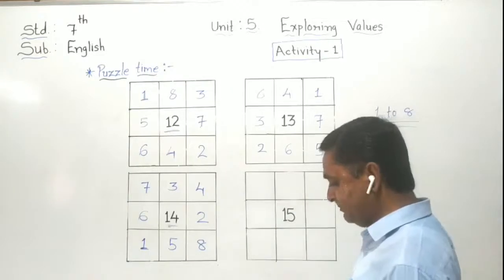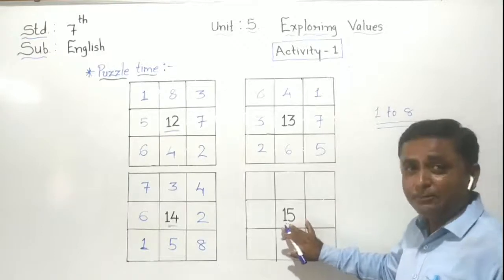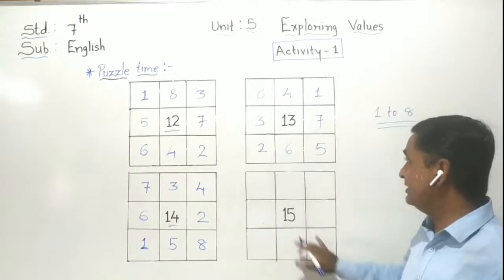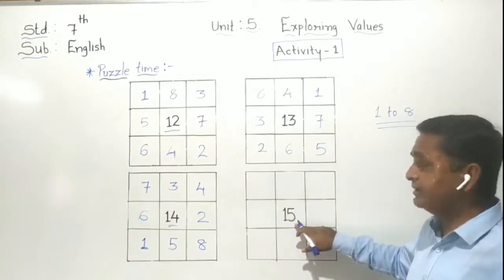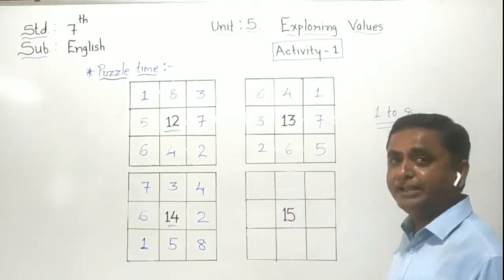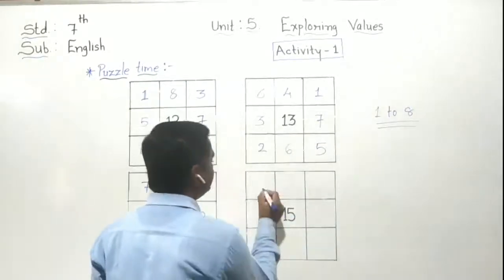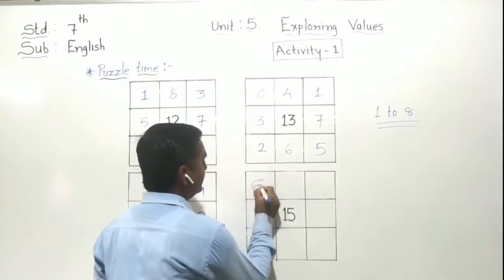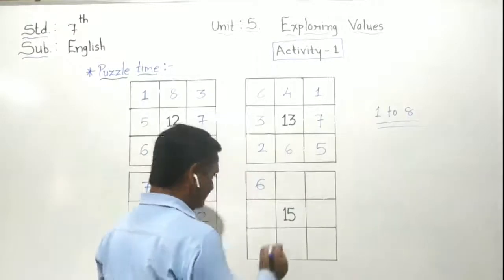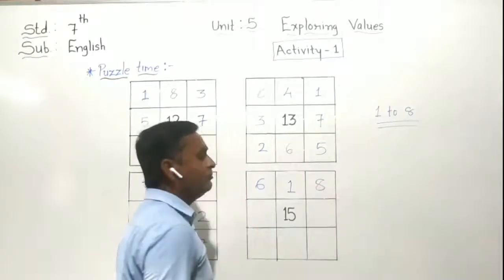Now the last puzzle remaining. Now we have to do the last puzzle. The middle box value is 15 given here. We have to make a total of 15 here. So we have to make 15 to complete the puzzle. First of all, 3 boxes are given here. I put values here. For example, I put here 6, then 1, and then 8.